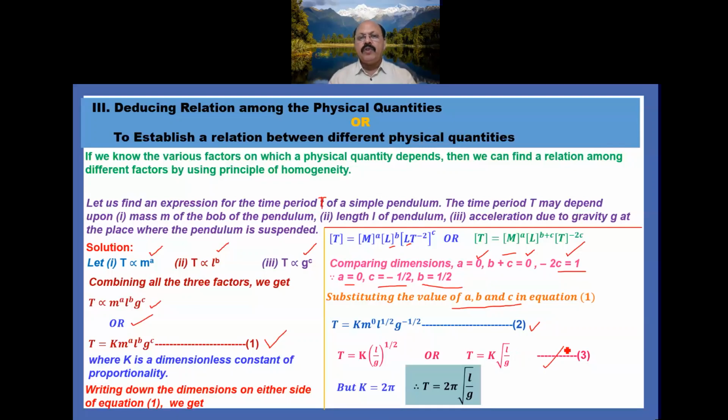So up to here, if you solve, full weightage will be given. But if you know the value of the constant, then you write it. As we know the value of the constant here, which we find experimentally, that is K equals 2 pi, then T equals 2 pi under root L upon g. So this is the desired result, or the expression which we find by using dimensional analysis. So these are the three applications which I discussed here with you.